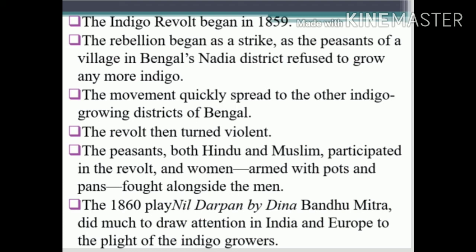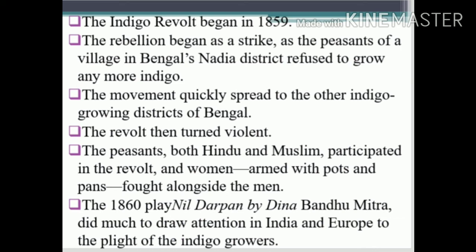Dinabandhu Mitra wrote a drama which drew attention in India and Europe to the plight of the indigo growers.